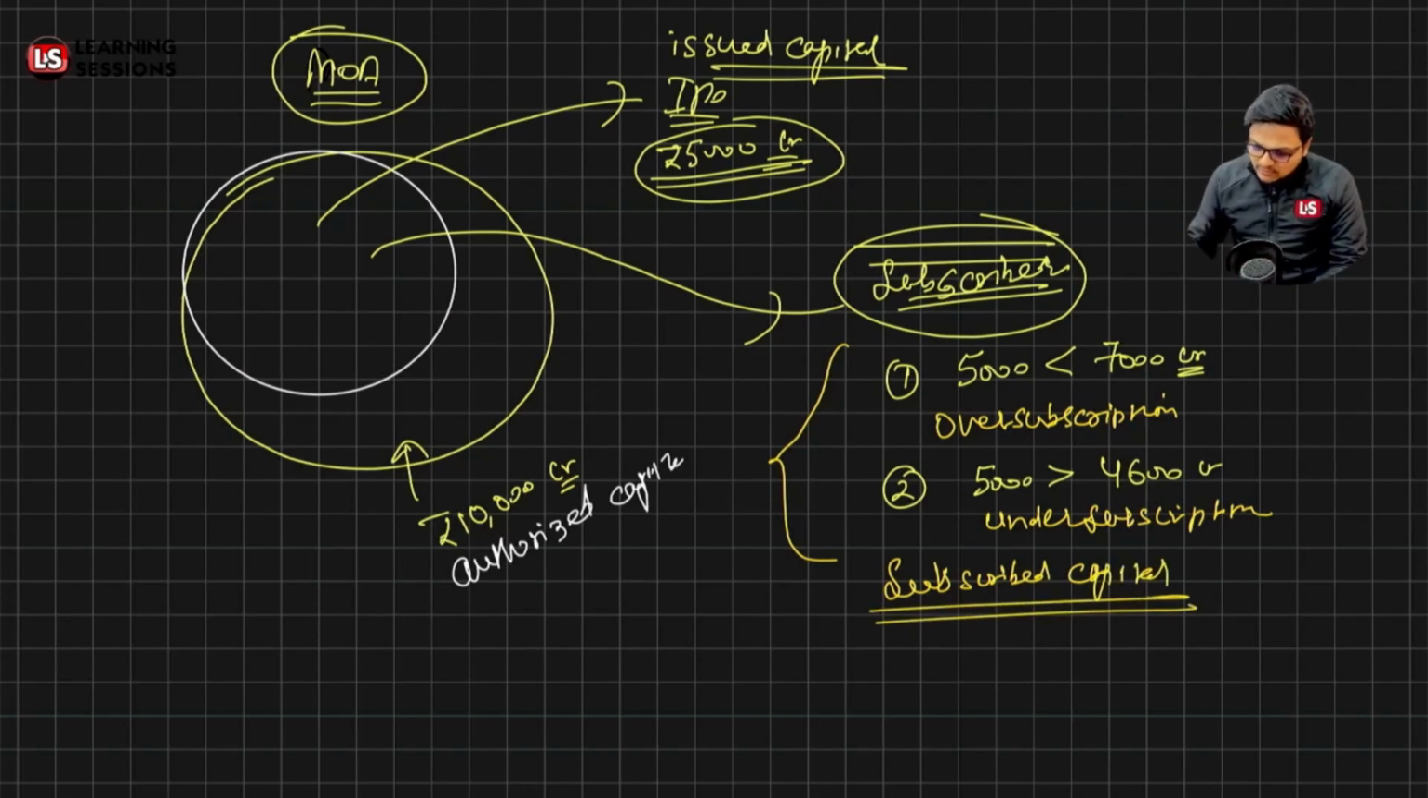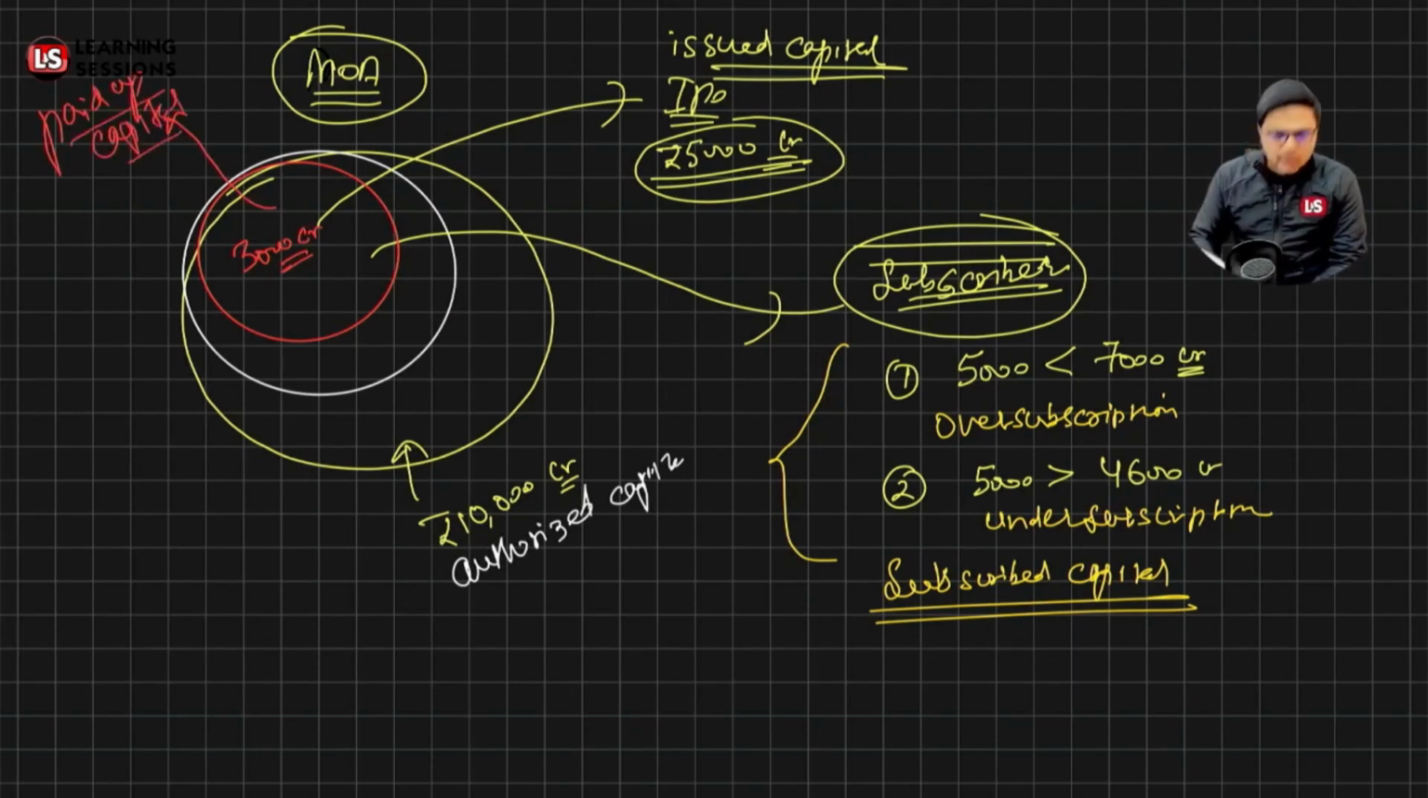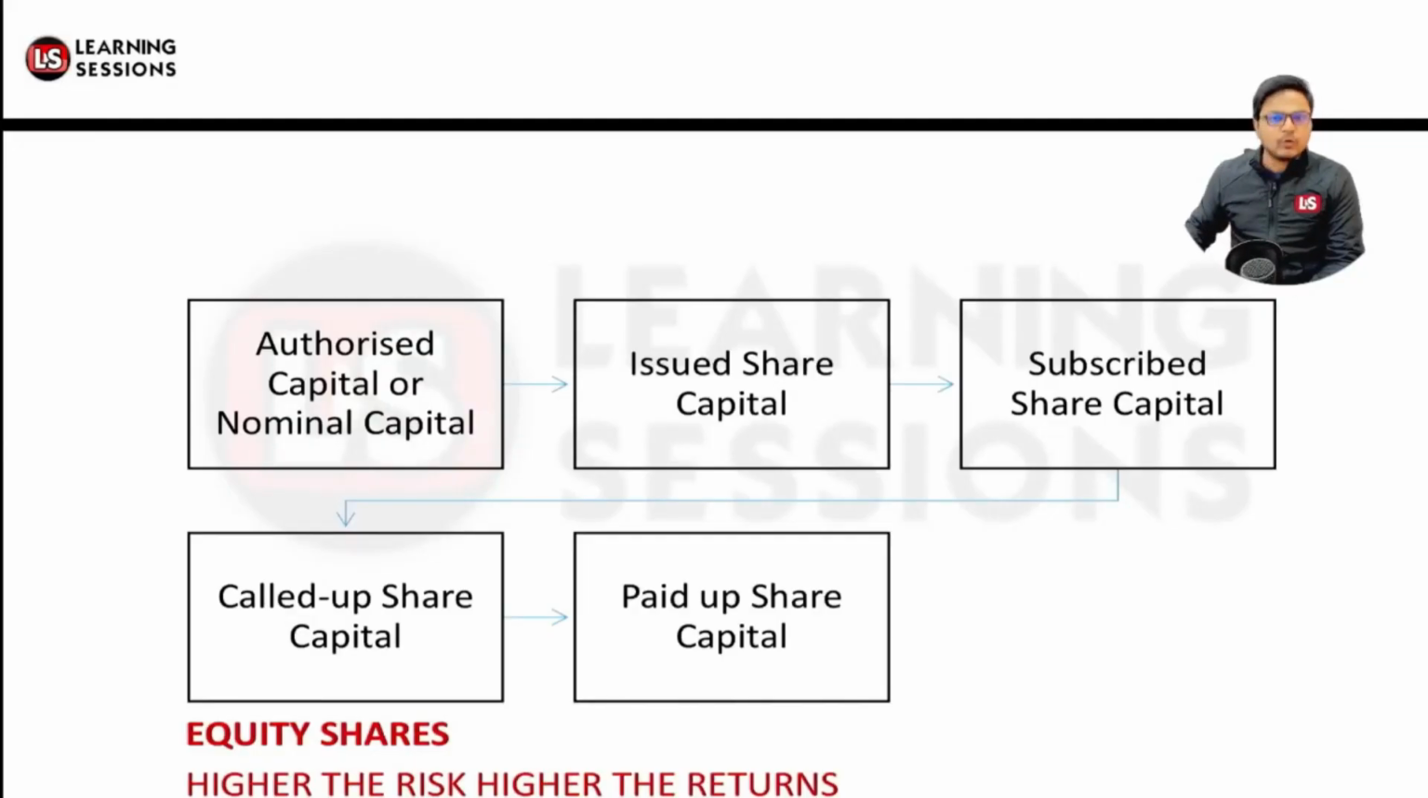Now let's say out of the subscribed capital, the amount that is actually paid by the subscribers is 3,000 crores. That is actually paid over there. Now that will be forming what? That will be forming your paid up capital, right? So you must have understood the different concepts related to the capital over there. It's related to authorized capital, or it could be related to the issued share capital, or it could be related to subscribed share capital.